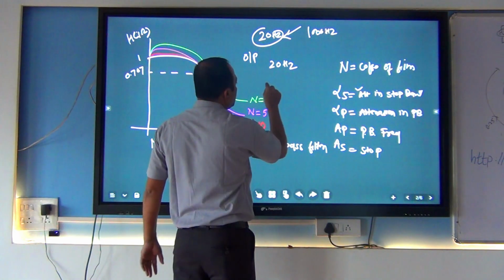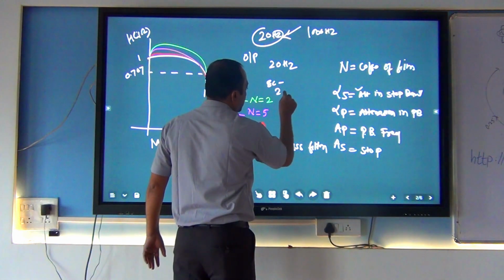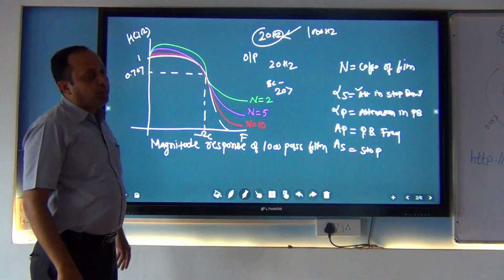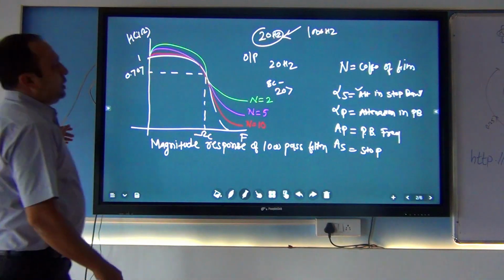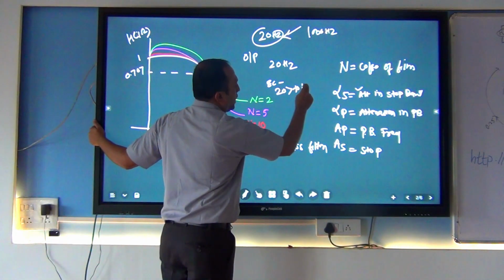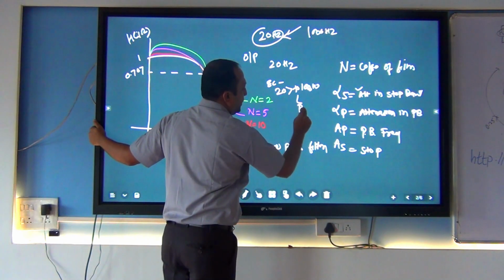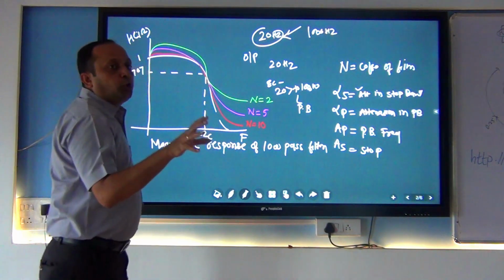What is the stop band? The stop band is from 80 and above, all the frequencies greater than 20, up to 1000.